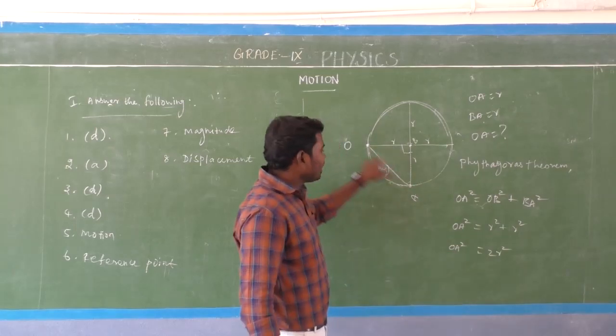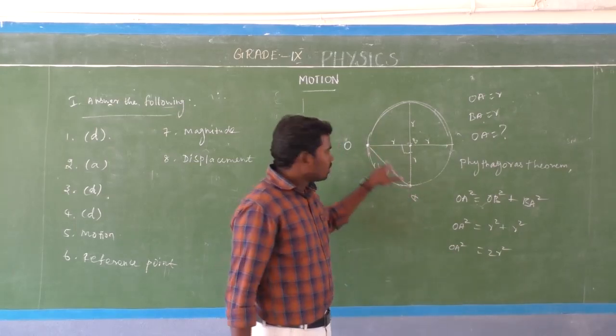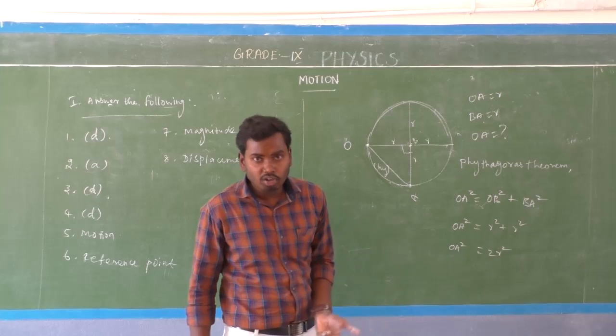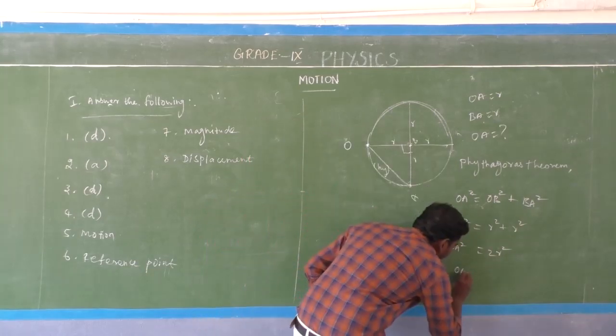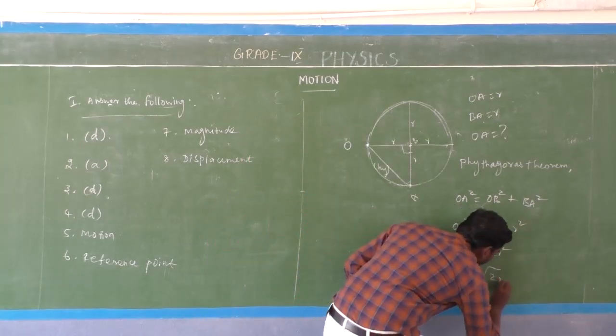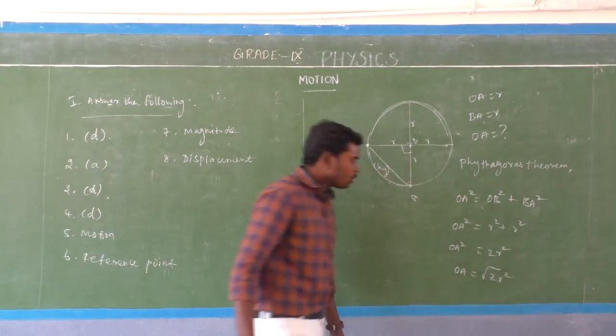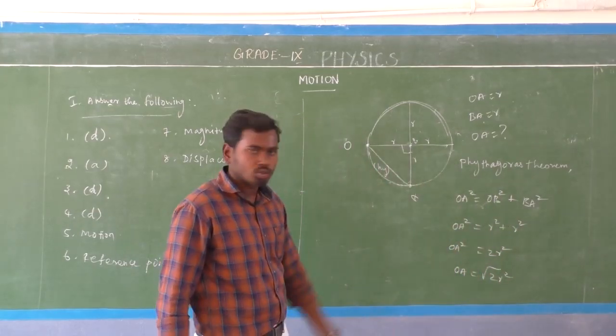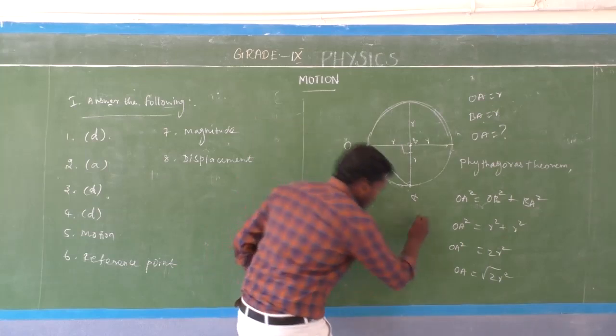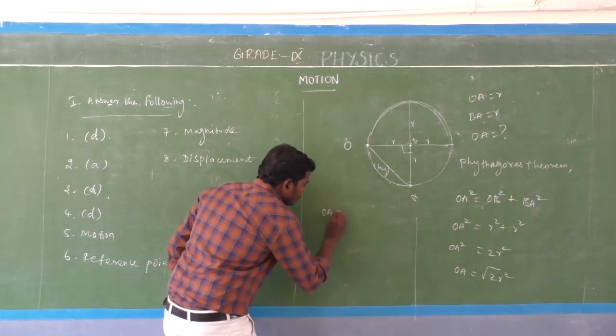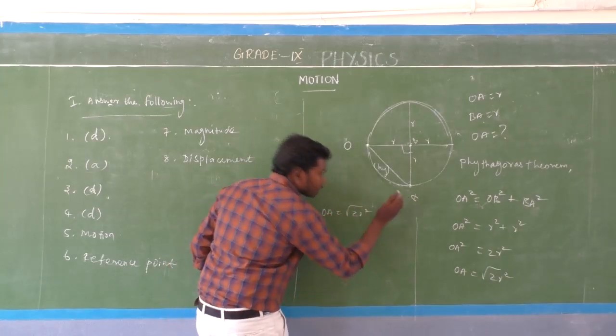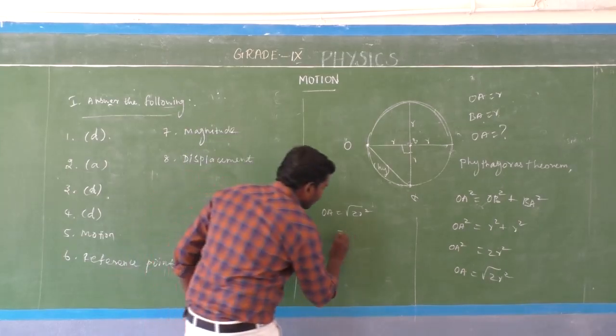But we need only OA, not OA square, because OA is the displacement. So OA is equal to the root of 2R square. Remember this.